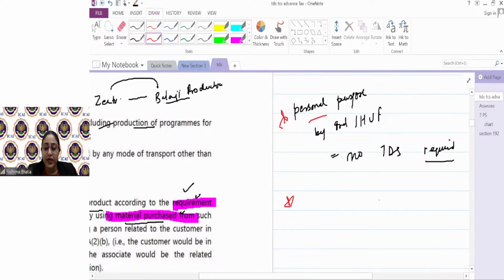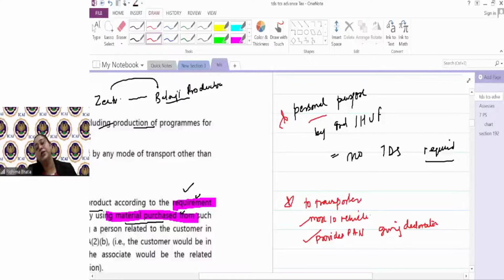no TDS is required to be deducted when payment is made to transporters. वो carriage of goods वाले में, ठीक है? If the transporter has maximum 10 vehicles at any time during the year, large, small, lightweight, heavyweight, does not matter, and he provides his PAN, giving declaration that I have only 10 vehicles. So as a deductor, I will not deduct the tax if he gives the declaration has only 10 vehicles during the year and the payment is made to transporter.